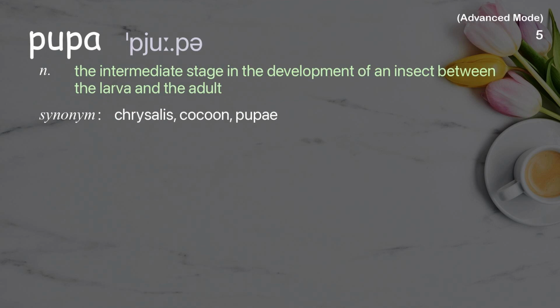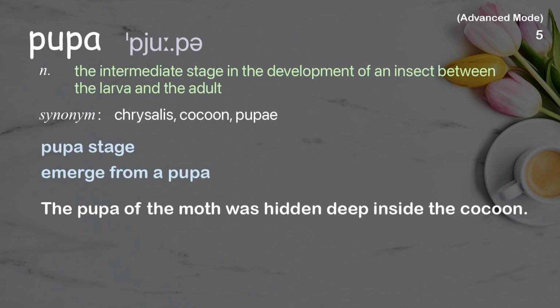Pupa. The intermediate stage in the development of an insect between the larva and the adult. Examples: Pupa stage. Emerge from a pupa. The pupa of the moth was hidden deep inside the cocoon.